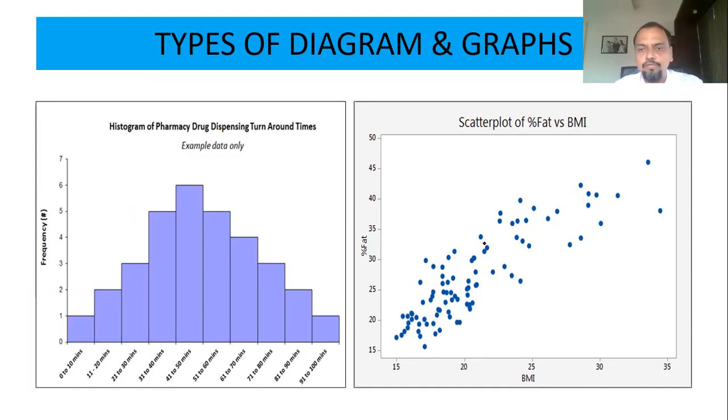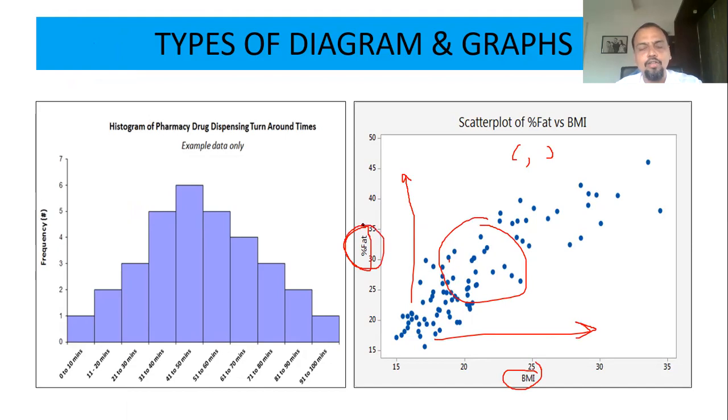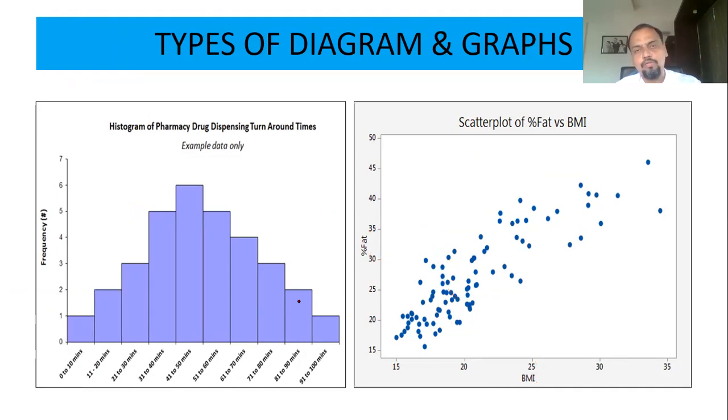This is a scatter plot, or scatter diagram. On the x-axis there will be one variable, on the y-axis there will be another variable, and we will plot the data pairwise. So this is BMI and this is percentage fat in your body. For person 1, you have a BMI and a percentage fat. For the second person, you have a BMI and a percentage fat. And you are plotting this on a graph which is called a scatter plot.